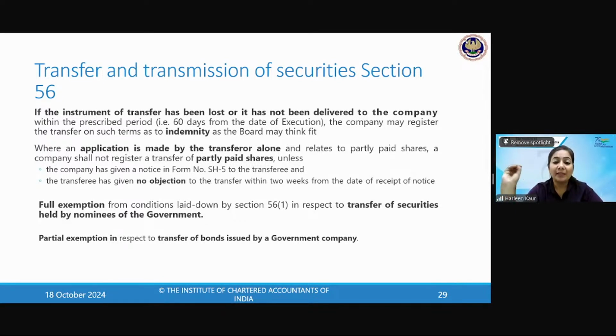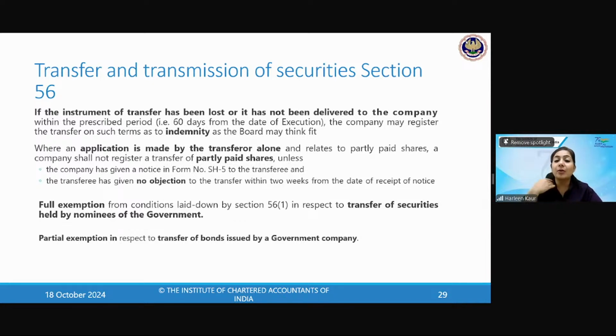Okay, so where the application is made by the transferor alone and it relates to partly paid up shares, what happens? So there's Mr. A who is transferring the shares to Mr. B. The share value was rupees 10, but Mr. A has only paid up rupees 8 per share. So how much amount is pending? Rupees 2 per share is pending. So can we say it is partly paid up shares? Yes, ma'am, it is a partly paid up share. Now you're giving a partly paid up share of rupees 8 to Mr. B. So don't you think B will have to pay this rupees 2 now? So B has to be very careful to see whether the shares are fully paid up or partly paid up.